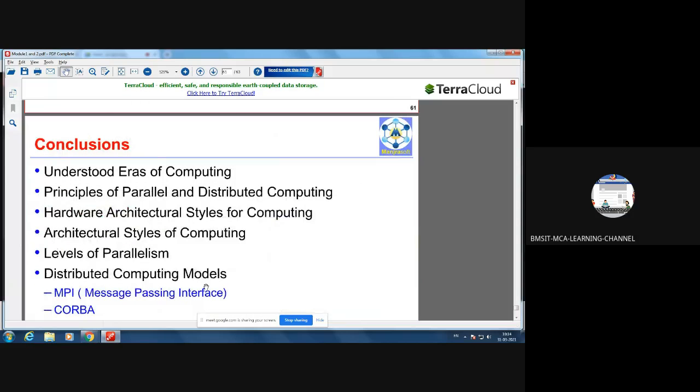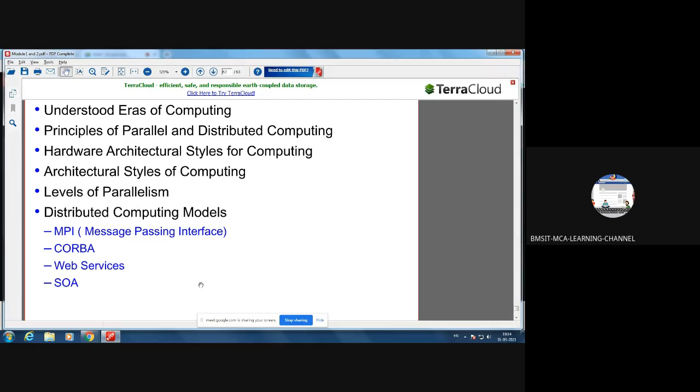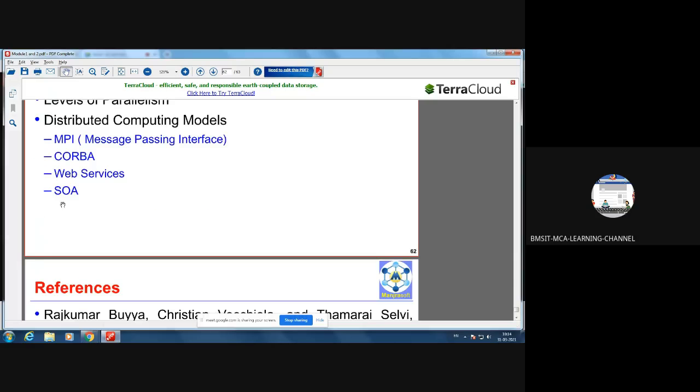So by this we are ending modules 1 and 2. Students, now we have completed both modules 1 and 2. What are the things that we learned? We understood eras of computing, the parallel era and sequential era. Then principles of parallel and distributed computing. Then hardware architectural styles for parallel computing, and hardware architectural styles for distributed computing. Then levels of parallelism. Then distributed computing models: message passing interfaces, CORBA, web services, and service-oriented architecture, that is SOA.